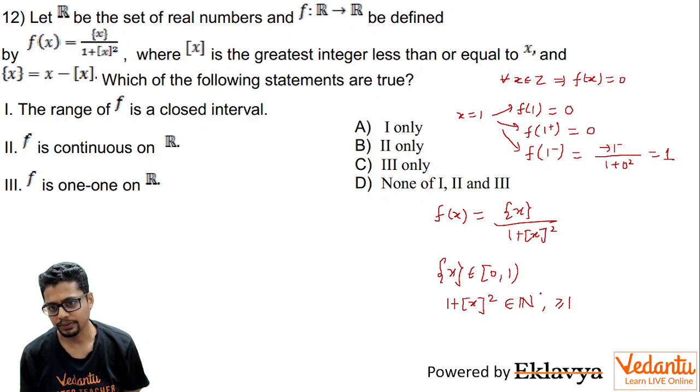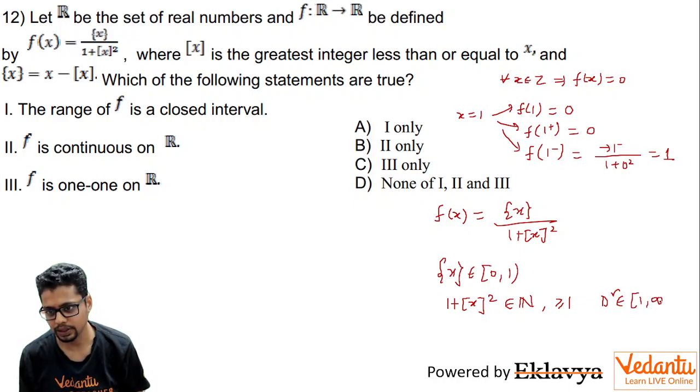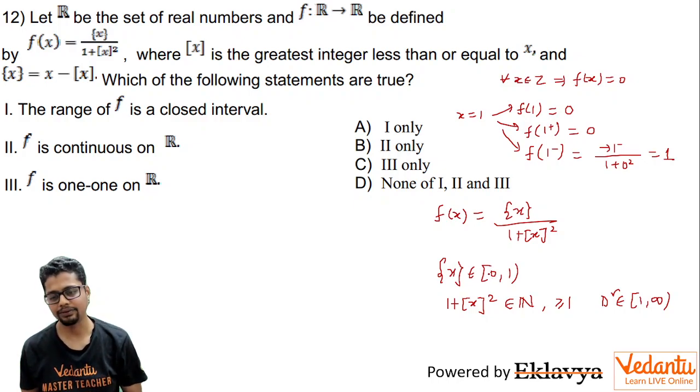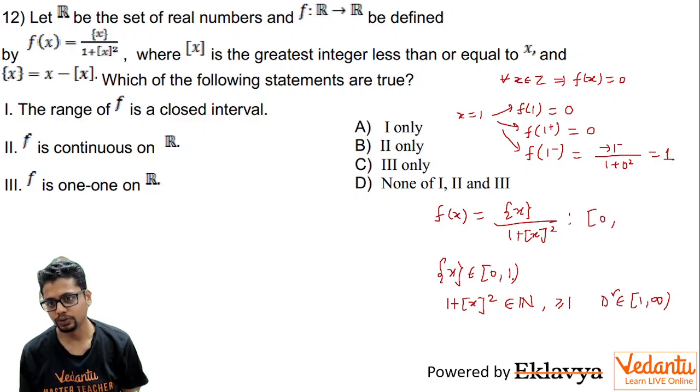So you can say the denominator belongs to, not exactly the whole set, but a subset of 1 closed to infinity open, and the numerator can take values 0 closed to 1 open. So definitely the range is a subset of 0 closed to, at max, 1 open. Why?